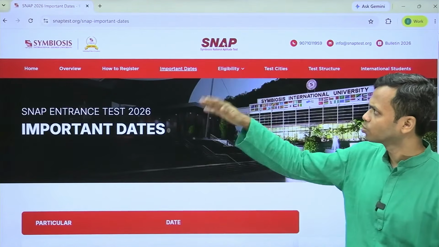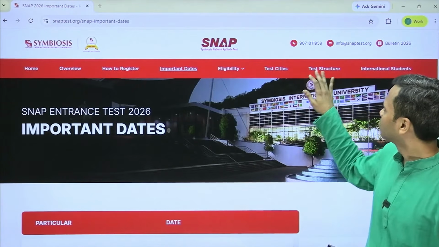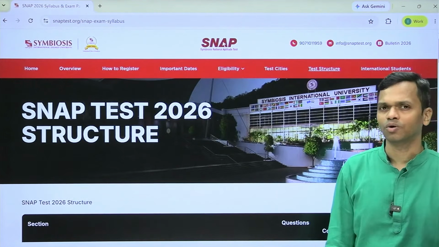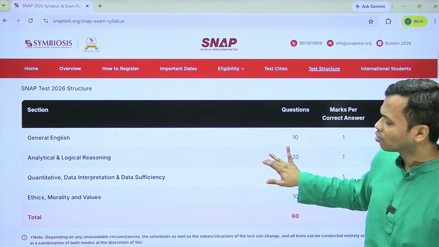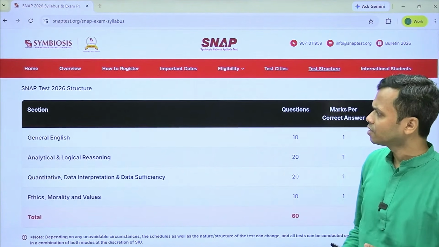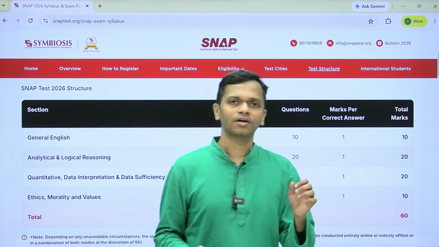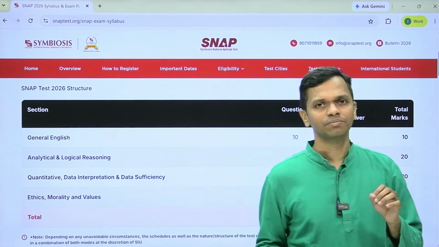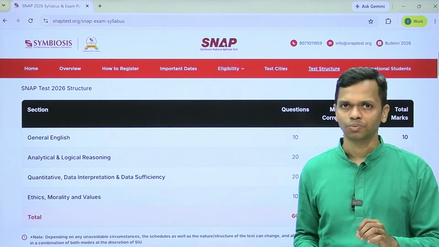Now you can go through some of the other sections that are out there in terms of eligibility and all of that. But the important thing that I'm going to focus on for this particular session is the test structure. So the structure has undergone a very big change. Till last year, or for the last several years, they have had a fixed format, which is 60 minutes, 60 questions, and the marking scheme is +1 and -0.25.